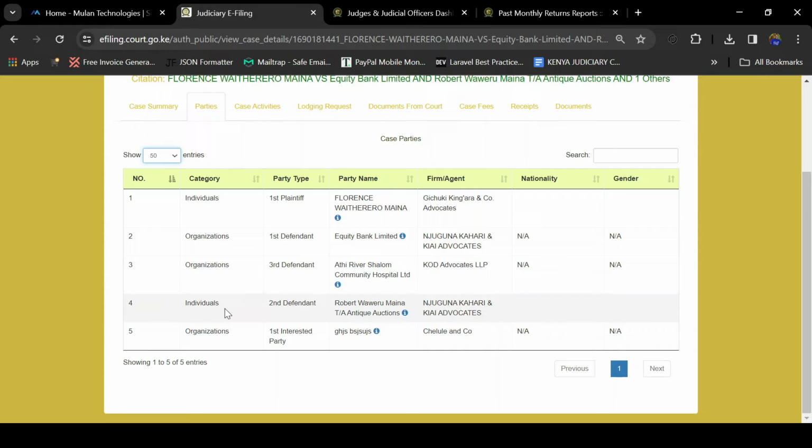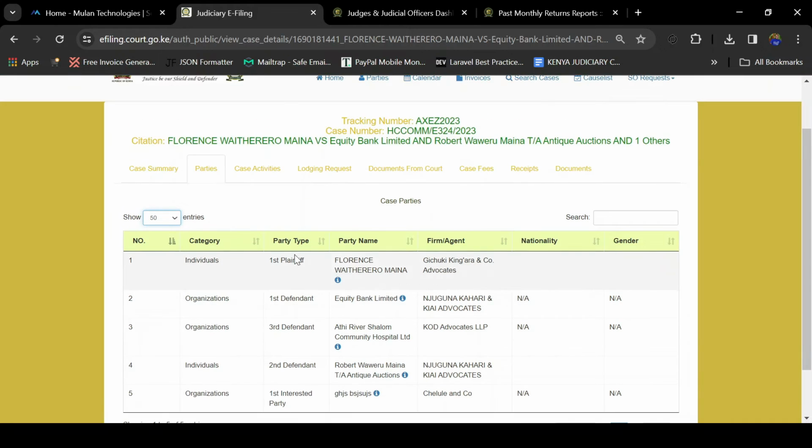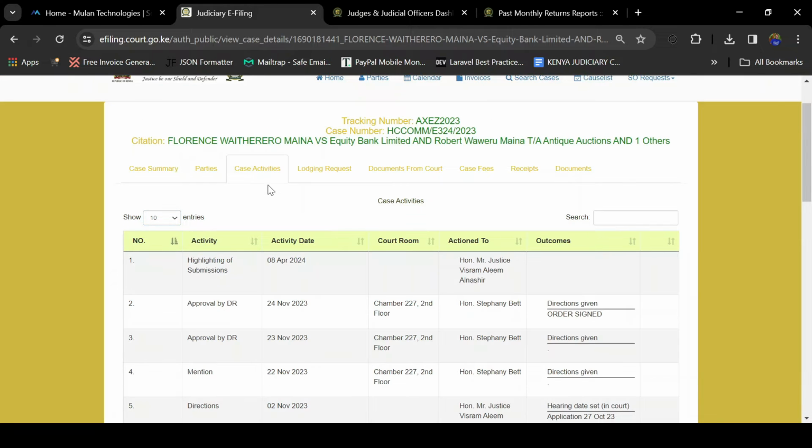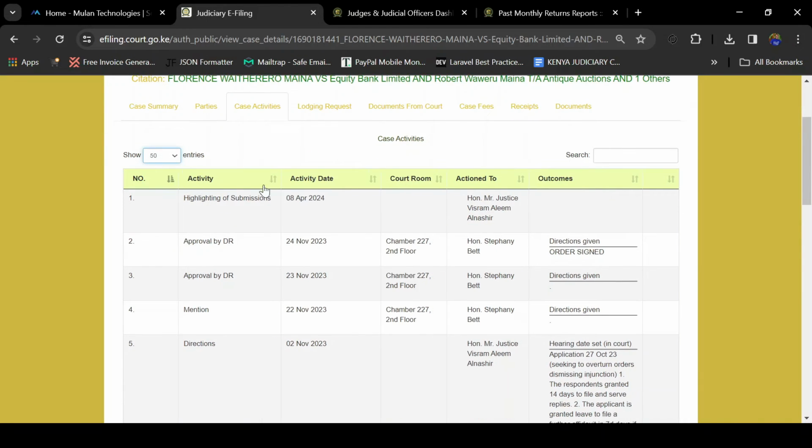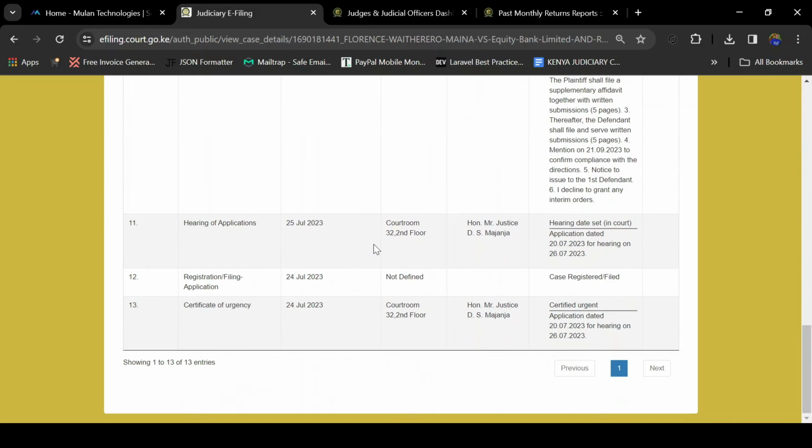We have the fourth party, which is an individual and the second defendant, and the last party that we have is an organization as an interested party. So you will also be able to access the case activity. The case activity is going to show you a list of activities that took place in that case.